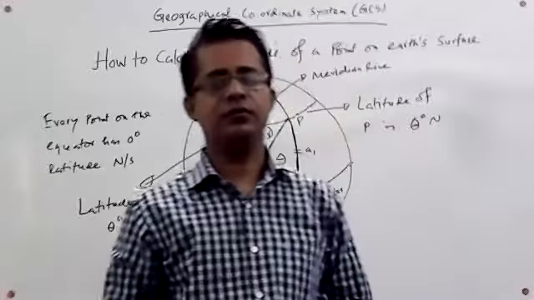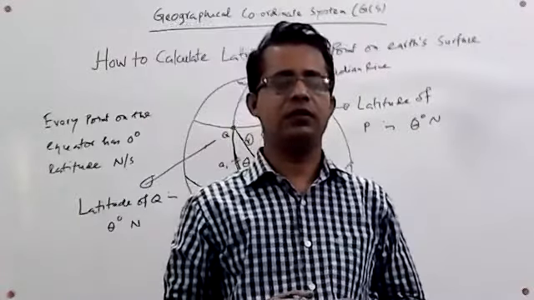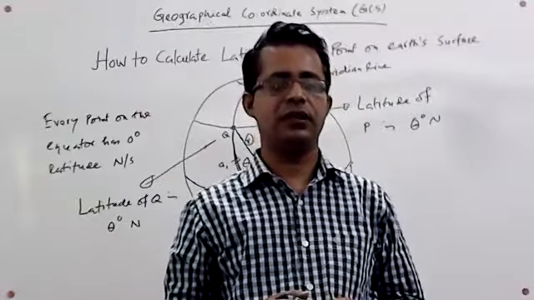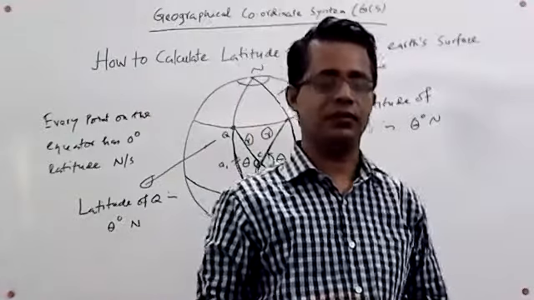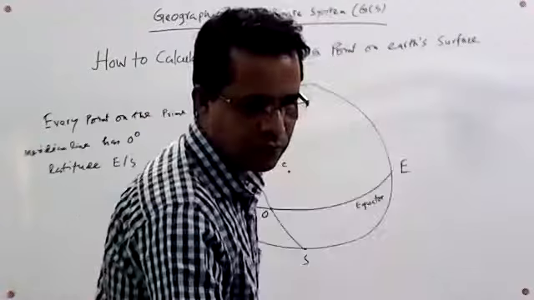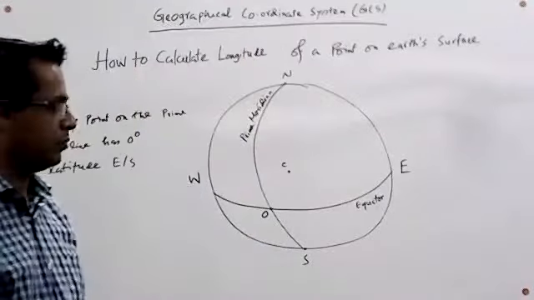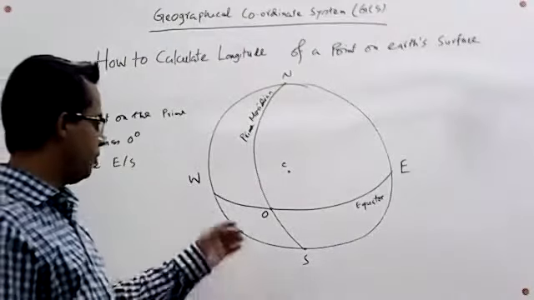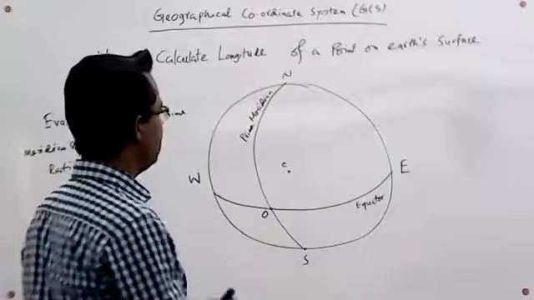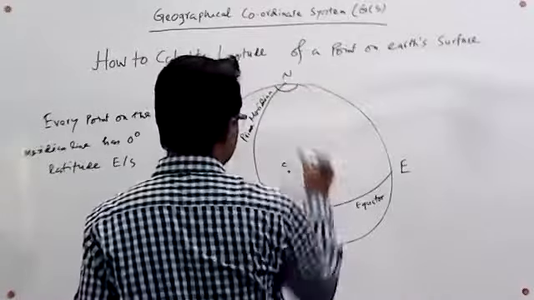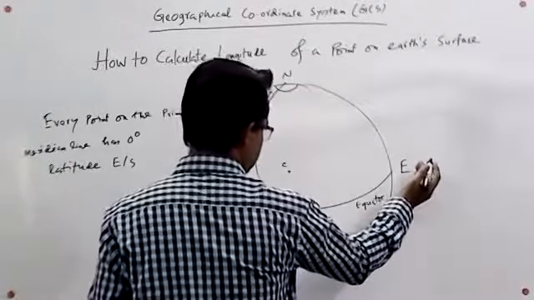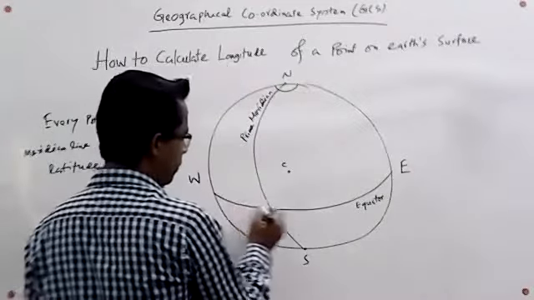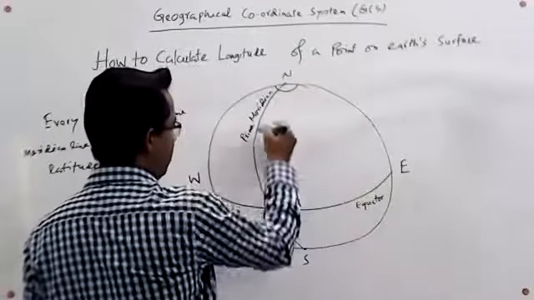Now we are going to see how to calculate the longitude of a point situated on the surface. Dear student, we are going to calculate the longitude of a point on the surface. We have drawn a figure of the globe. This is the north pole, this is the south pole. This direction is the west direction, and this is the equator, and this is the prime meridian,